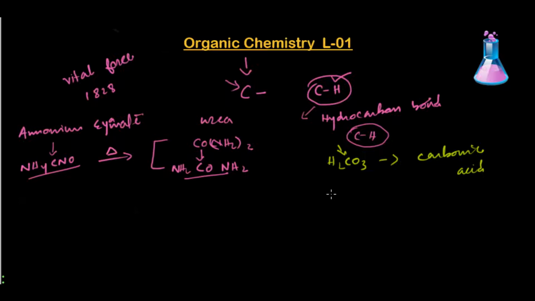Now, why does this single kind of substance make an entire branch of chemistry? It creates an enormous number of compounds. In organic chemistry, there are 16 into 10 to the power 6 organic compounds, and each year thousands more compounds are added to this branch, which makes it quite enormous. But apart from being enormous, this branch is quite logical and free of exceptions, unlike inorganic chemistry, where there was a huge number of exceptions.